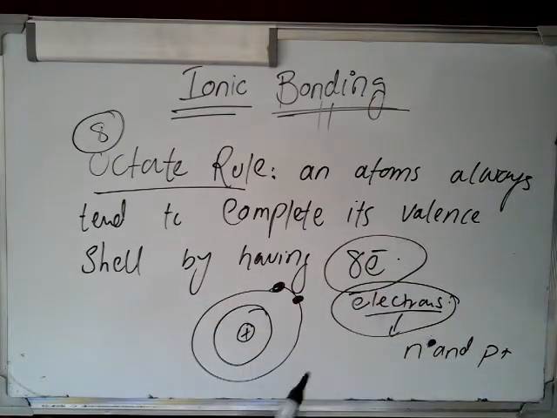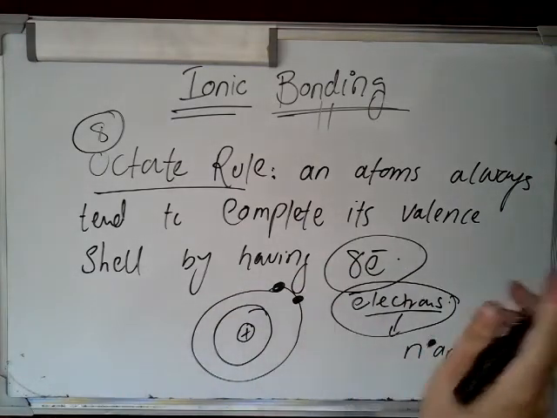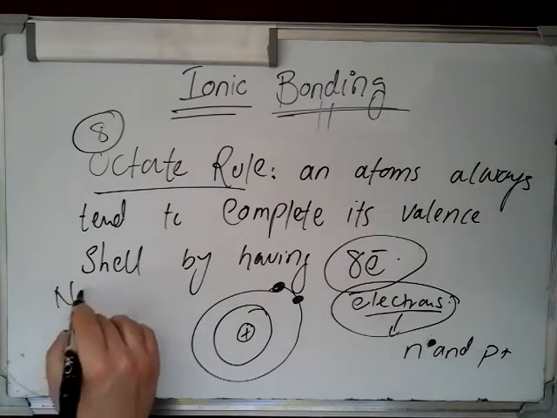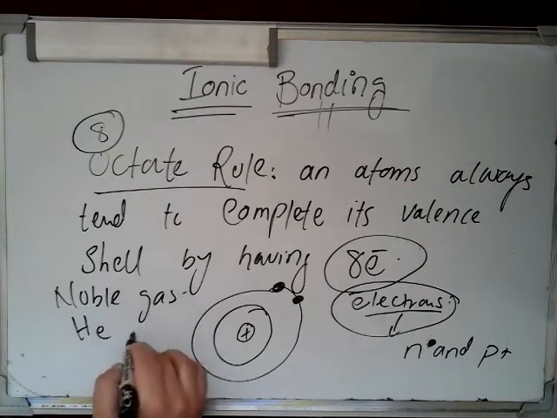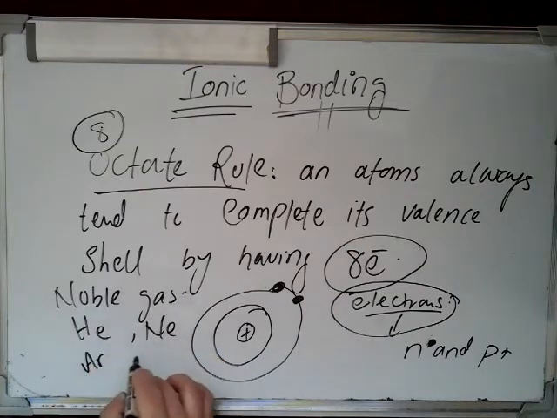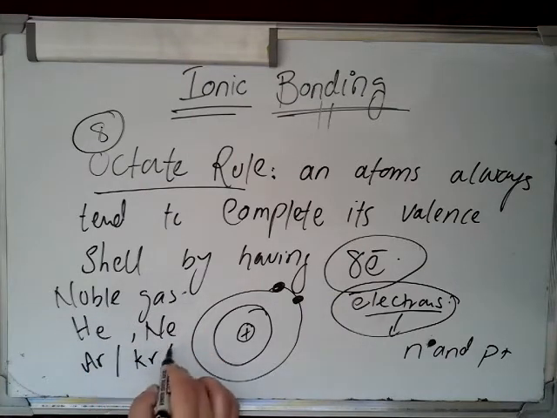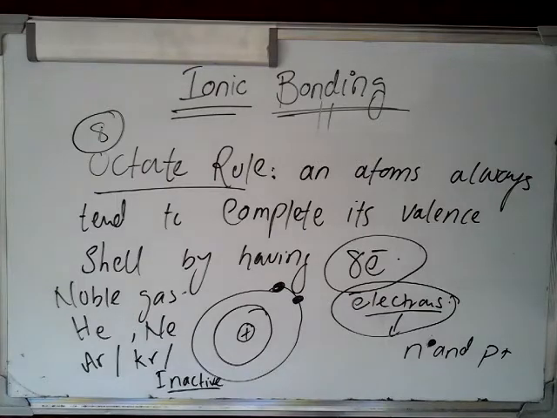That's why the noble gases like helium, neon, argon, krypton are inactive. Why are they inactive? Because their last shell is complete. They don't need any further chemical reaction.